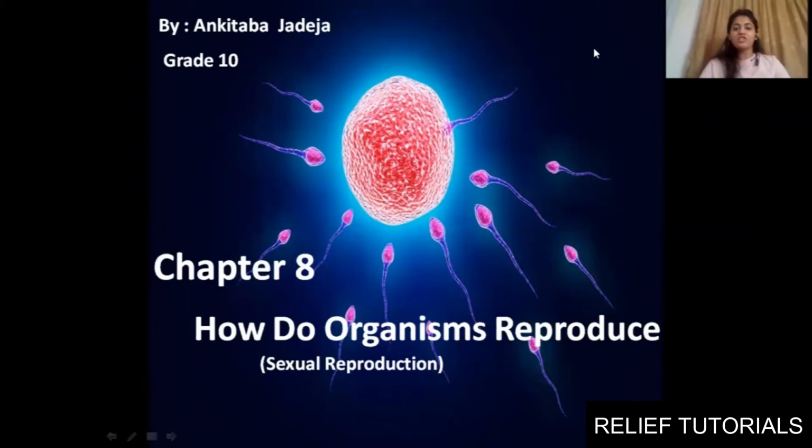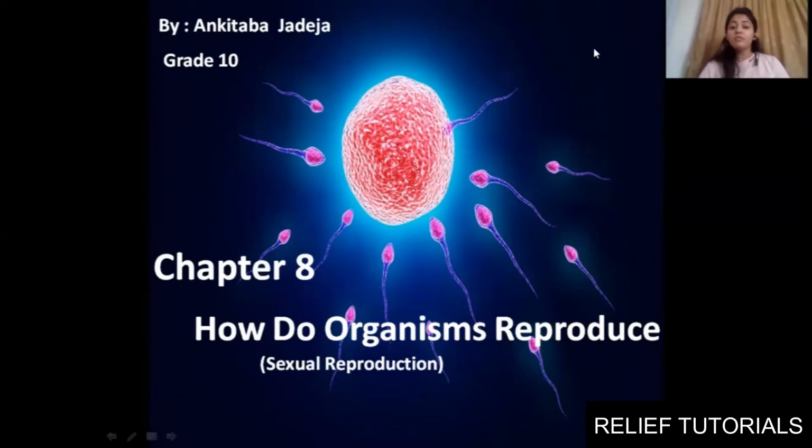Today we'll be studying chapter number 8, part 2 of grade 10, that is how do organisms reproduce. In the last lecture, if you remember, we talked about different modes of asexual reproduction: binary fission, multiple fission, regeneration, fragmentation, as well as vegetative propagation. Those are the ways of asexual reproduction through which an organism reproduces.